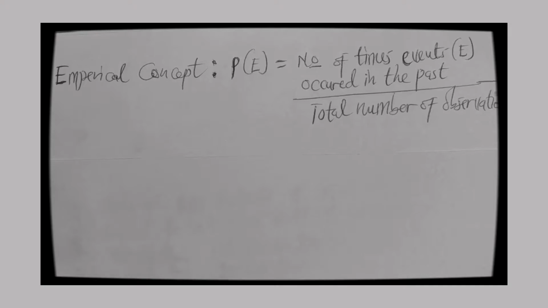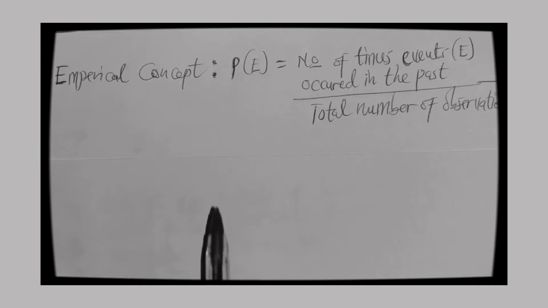So that's what we mean by an empirical concept. When it comes to estimating the probability of an event occurring now under the empirical concept, it is based on the frequency of an event that has occurred in the past.